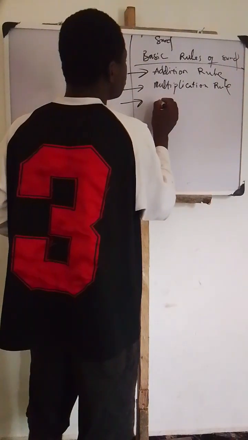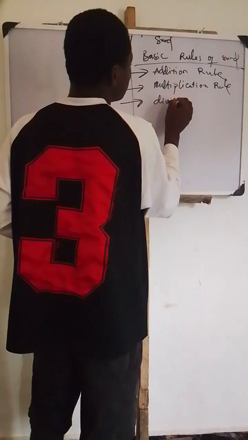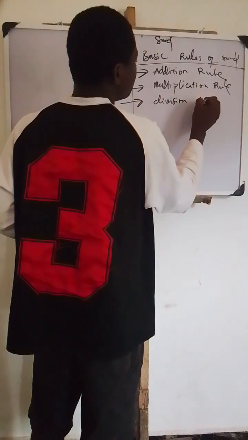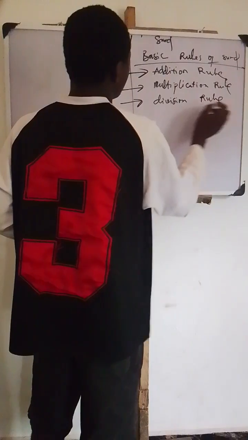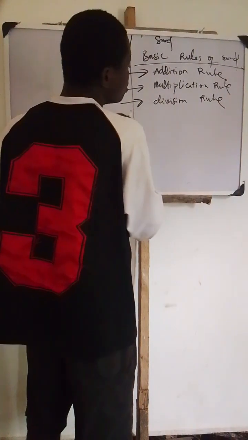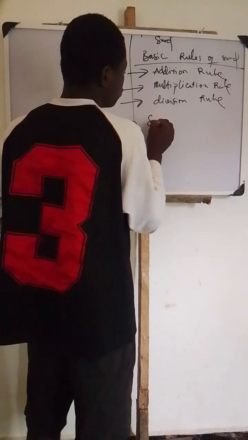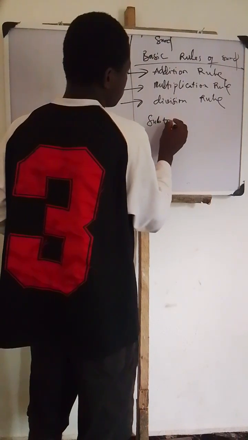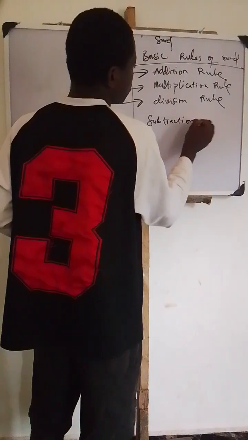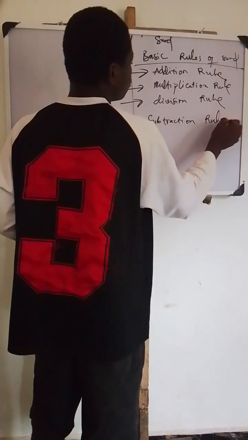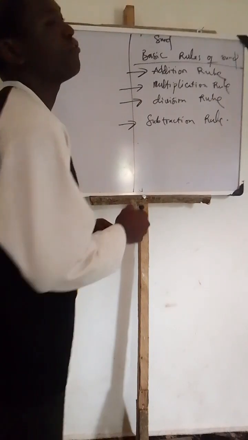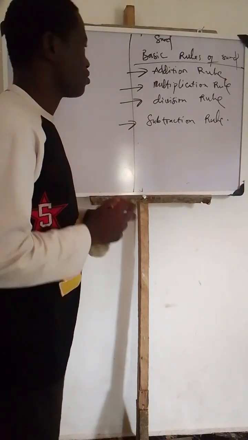Number 3 is division rule, while number 4 is subtraction rule. These are the 4 basic rules that we have in surd.